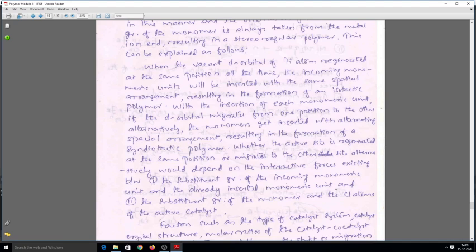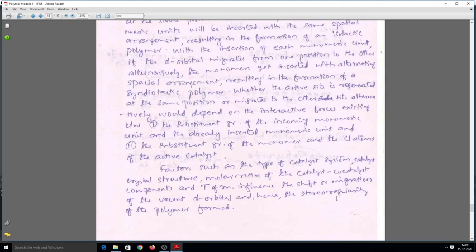So these two interactions will be there, and also there are several factors like catalyst system and catalyst crystal structure. All these have a profound effect on it, and the molar ratios of the catalyst and co-catalyst components, and temperature of the reaction, influence the shift of the migration of the vacant d orbitals, and hence the stereo regularity of the polymer formed. So the stereo regularity of the resultant polymer depends on several factors.